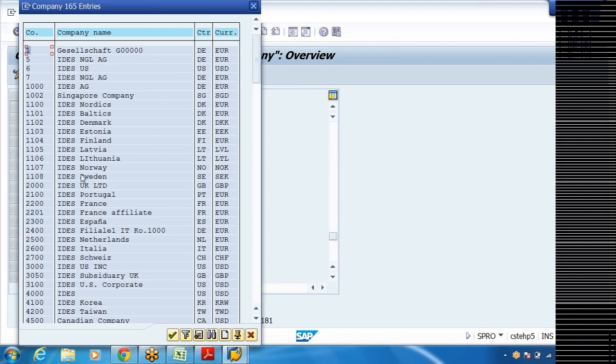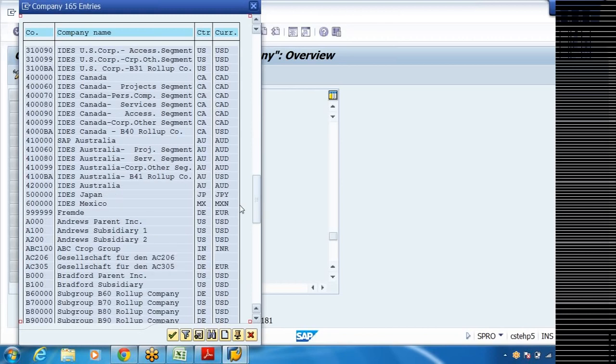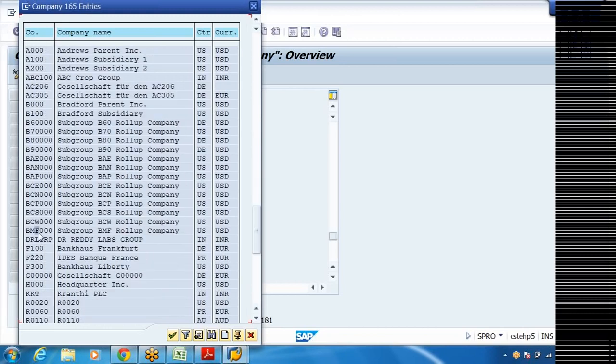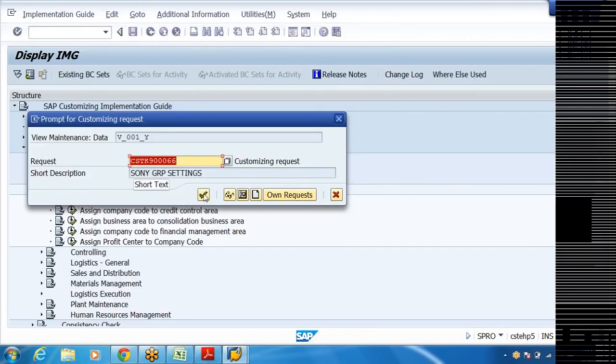Select your group. Dr. Reddy's Lab group, DRL group. Double click on that, or manually you can enter it. Then save it.